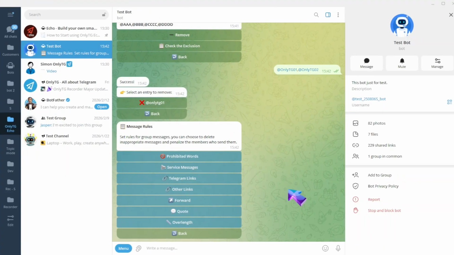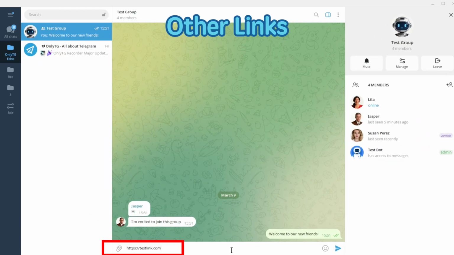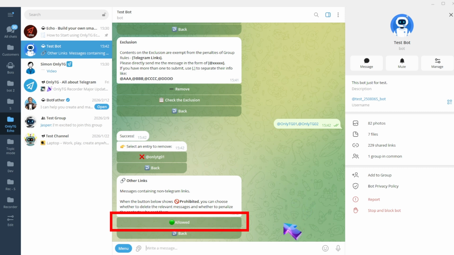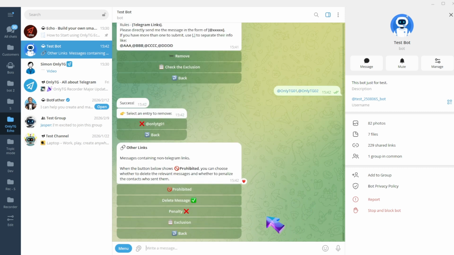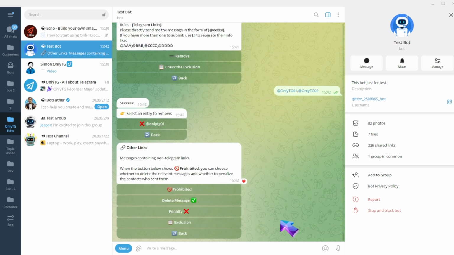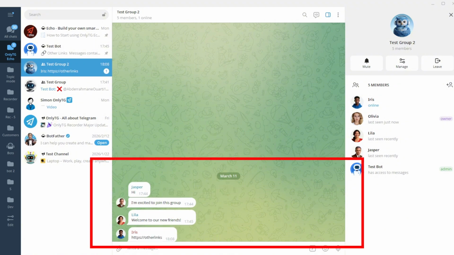Other links. This rule will be triggered when members send a message in the group containing non-Telegram links. Click Allow to enable it. Click Prohibited again to disable it. Delete message. Automatically delete messages that violate the rules.